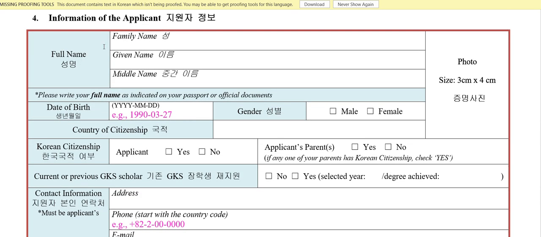It starts. So for full name, obviously, as I said, you have to fill in your name as it is in your passport: your family name, your given name, your middle name. If you don't have a middle name, it's fine, but you must give your family name and your given name. Like my family name is Muhammad Ali and my given name is Sabrin Fatima. And you look here, they have given it should be how it is in your passport or official documents. Let me fill it for you guys.